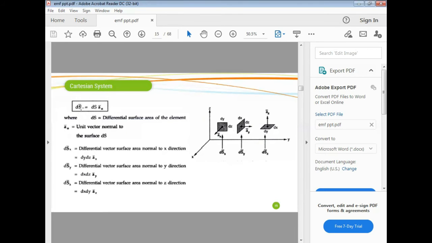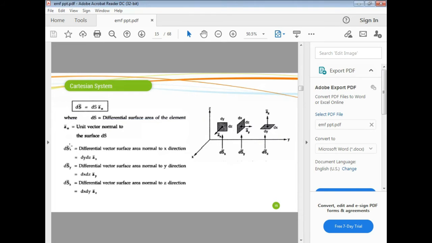The surface vector, dS, the differential surface vector, is equal to the differential surface dS times the perpendicular unit vector an to that surface. So dS is the differential surface area of the element, and an is the unit vector normal to that differential surface.